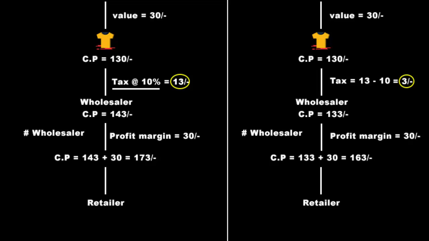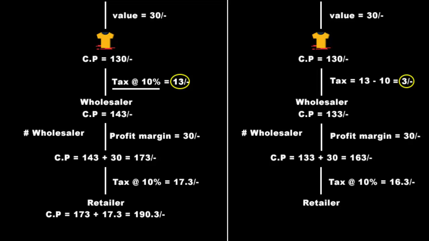Now if you plan to sell that shirt to a retailer, then you'll have to add 10% tax on the cost price. So it will be 10 by 100 into 173, which is 17.3 rupees. Now you add this to the cost price, which is 173 plus 17.3, that is 190.3 rupees, as per the old tax system.